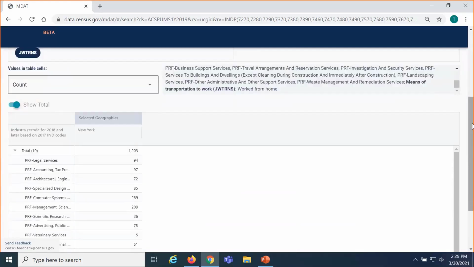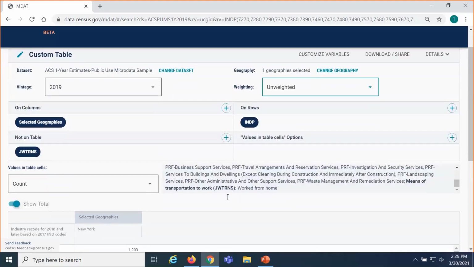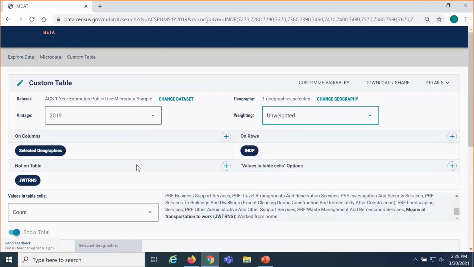When you switch to unweighted counts, it will show you, for those estimates that we just saw that reflected data representing people in New York, the number of responses they were based on. So you'll want to check the unweighted counts, and if you feel like the estimates are not being generated based on a high enough set of responses for you, one thing you can do to increase that would be to switch from the ACS 1-year to the ACS 5-year estimates.